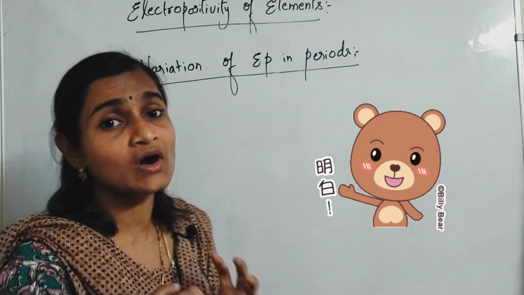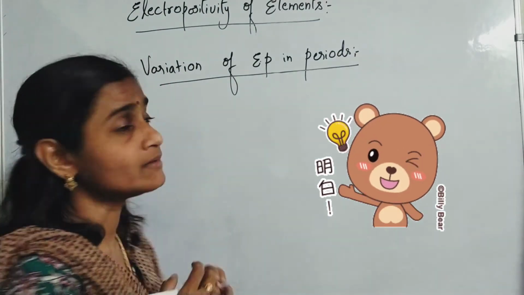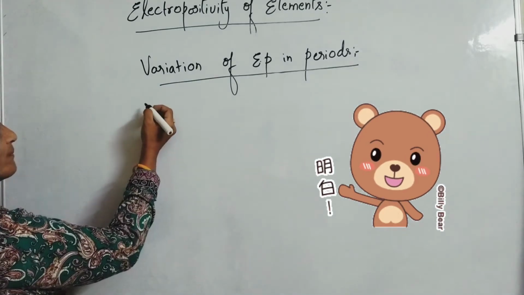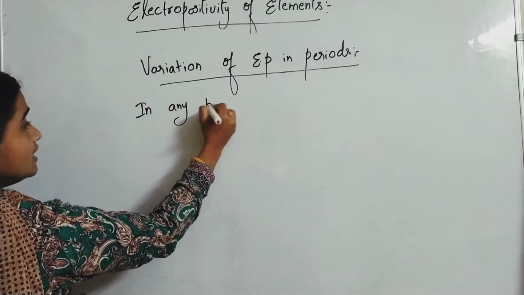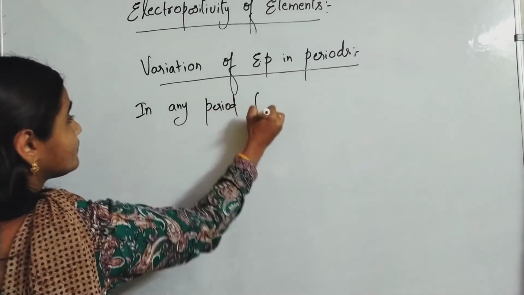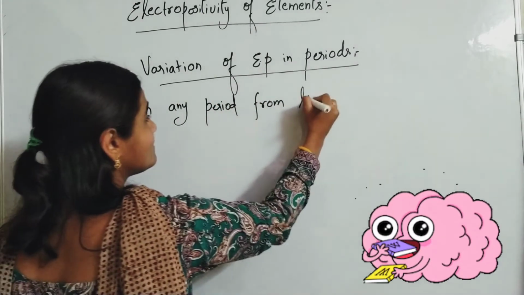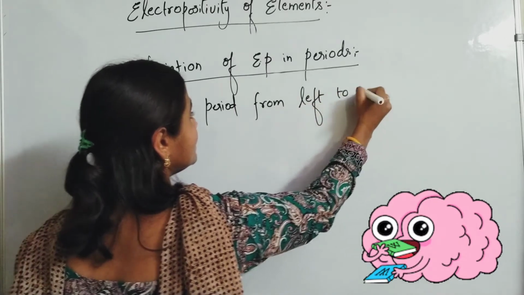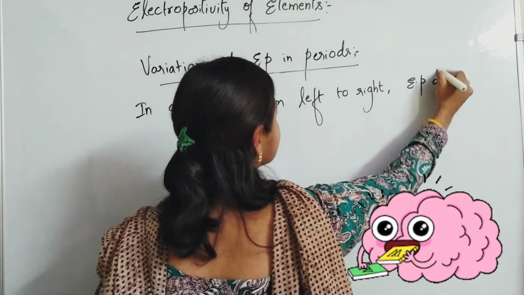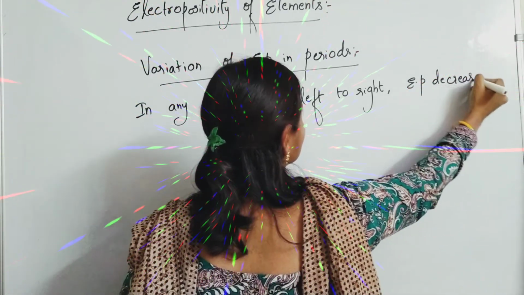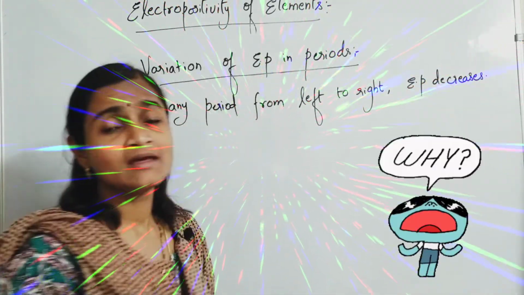Please understand the concept carefully. In any period from left to right, electropositivity decreases. Why?